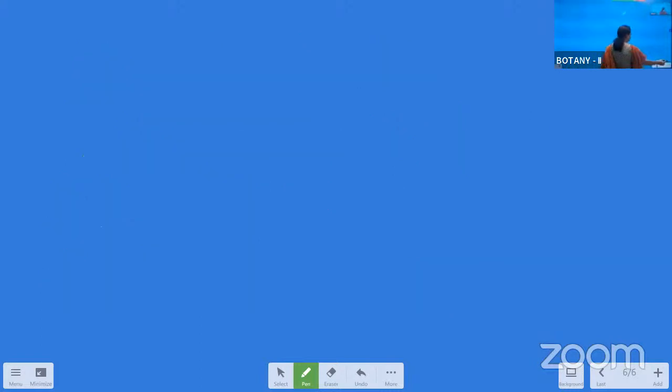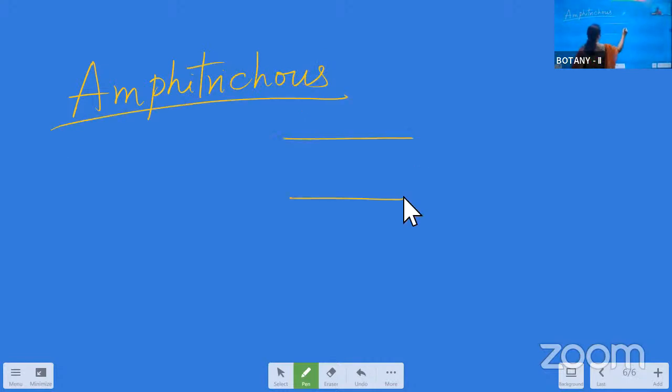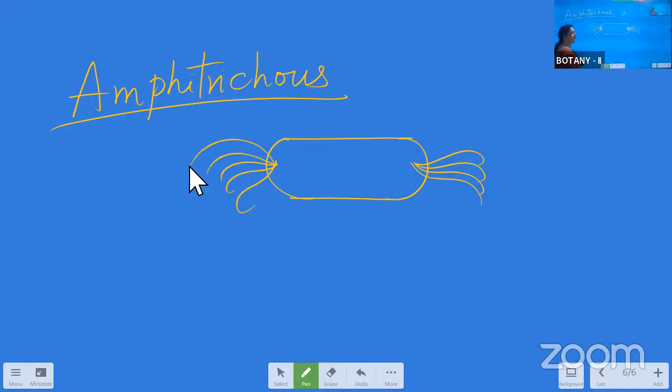Now comes the Amphitrichous. Amphitrichous means when more than 2 flagella are present on both poles of the bacteria. Otherwise, we can say when tuft of flagella are present on both poles, that is called as the Amphitrichous.